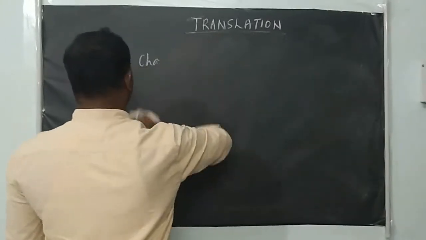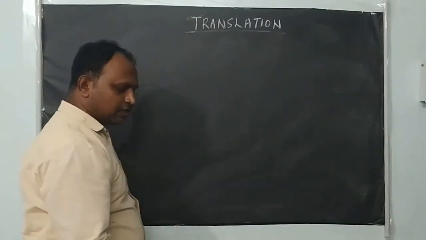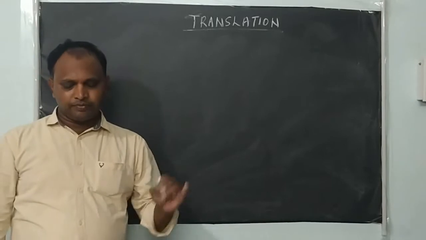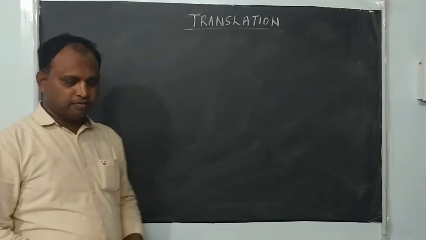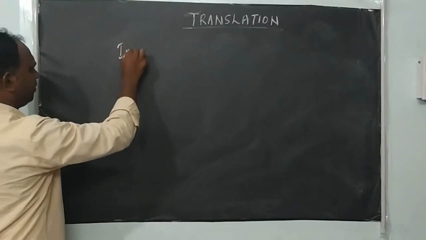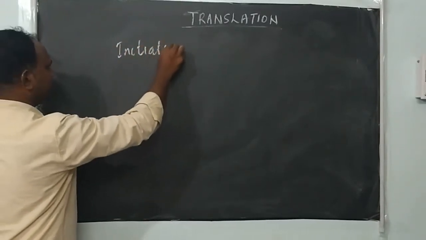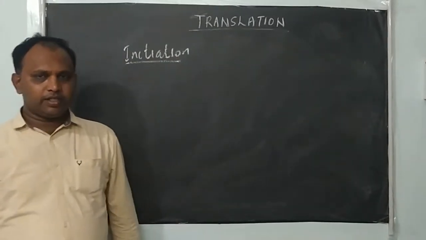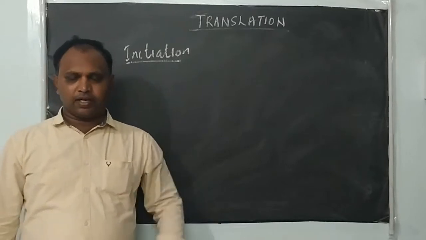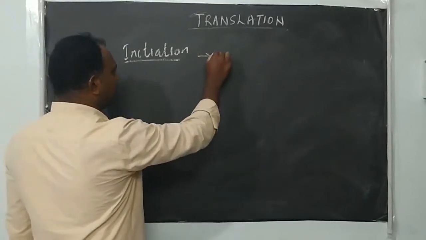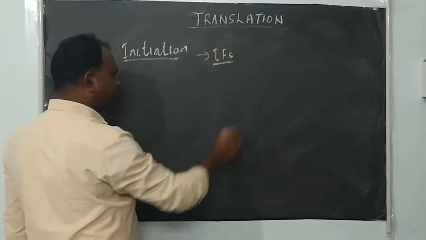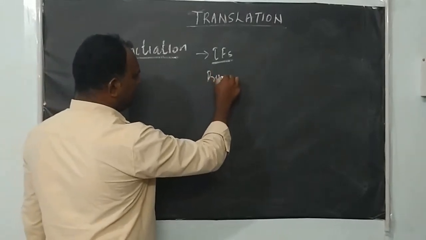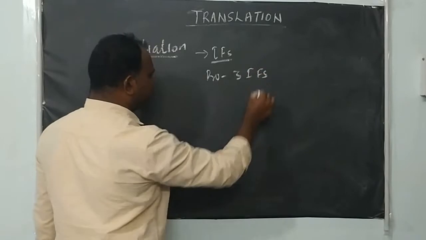The formation of polypeptide is completed in 3 major steps: polypeptide chain initiation, elongation and termination. We will see the first step, initiation. Chain initiation requires a group of protein factors, which together we call initiation factors, IFs. In prokaryotes, 3 initiation factors are involved.